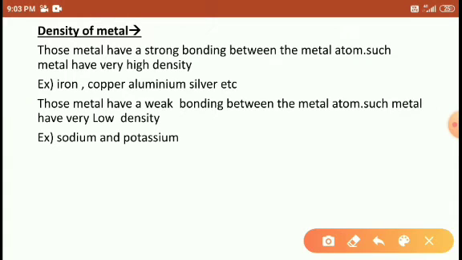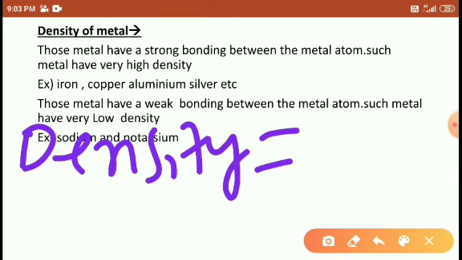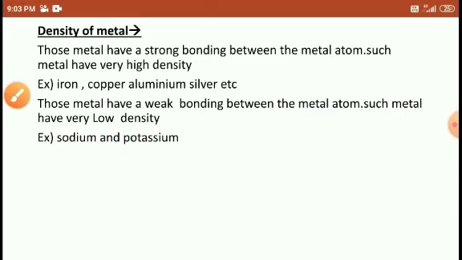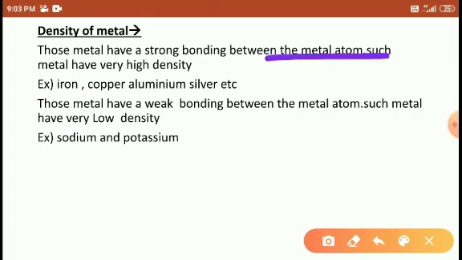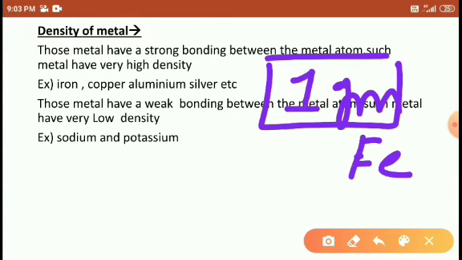and the next is density. Density means, students, the mass occupied by the volume. Mass occupied by the volume is called density, or in short form it is written as the formula mass by volume. Right students, okay, how to find the density, students? Look here, if you are using any substance, say 1 gram of iron, you know the mass, and you want to calculate the volume and density also. Then what happens, students,